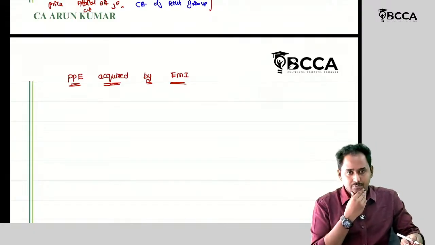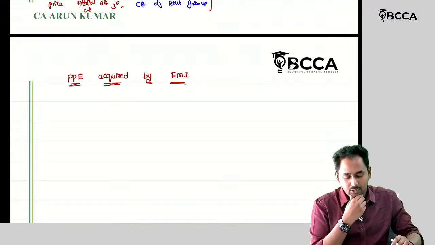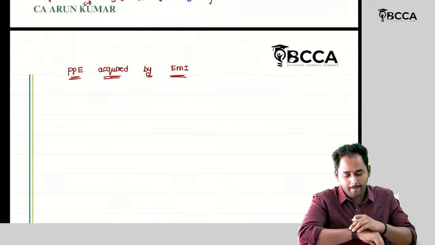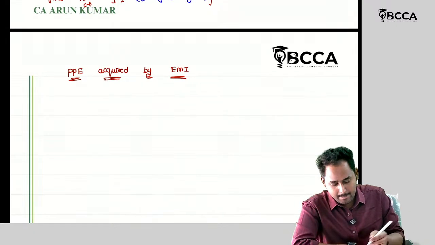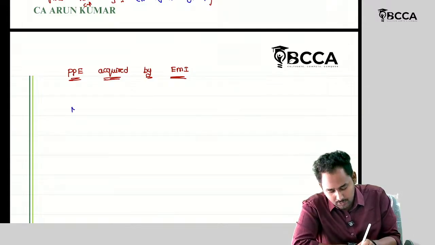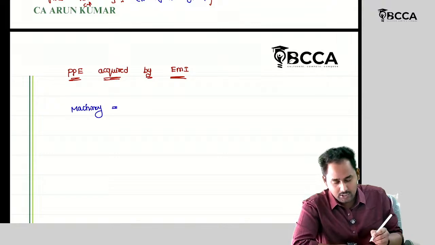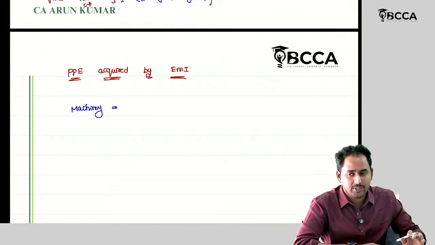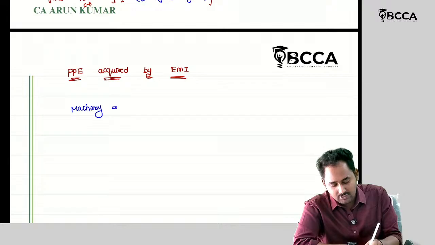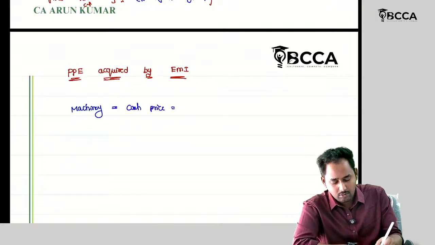We want to purchase one machinery. I asked what is the price. I wanted to purchase the machinery today itself. He said you should pay 1 lakh rupees if you wanted to purchase this machinery today.